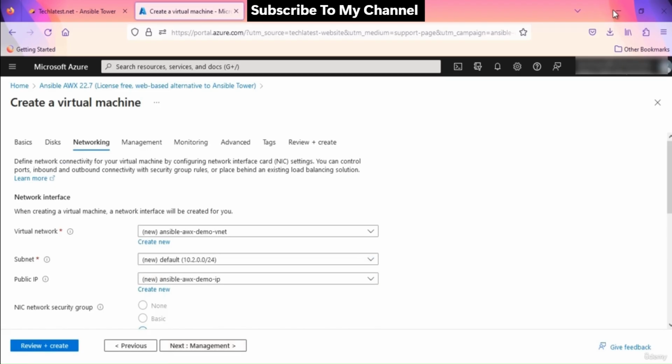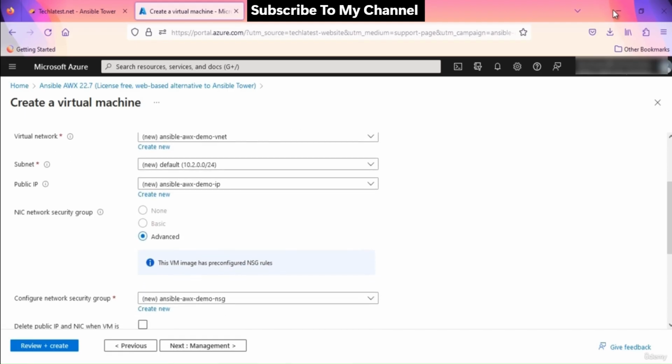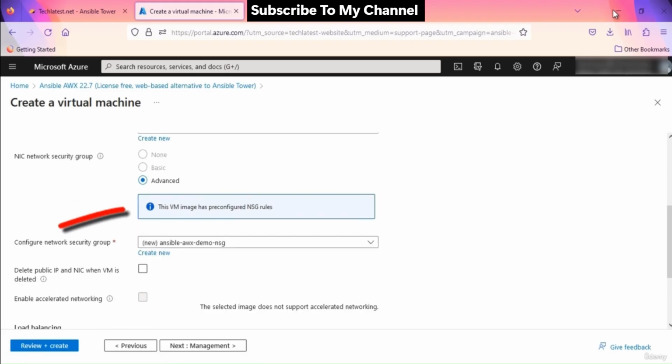Optionally change the network and subnetwork names. Be sure that whichever network you specify has port 22 for SSH, 3389 for RDP, and 80 for HTTP exposed. Please note that this offer comes with a pre-configured network rule. You can check them from here.